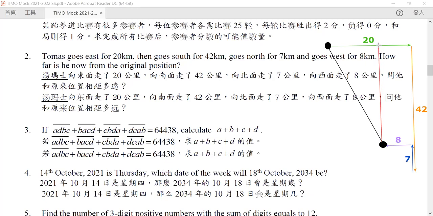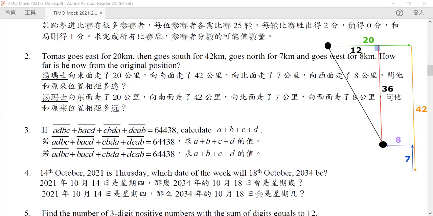Okay? So notice that in this question, we can calculate this distance by simply recognizing this is a right angle triangle in here. So in total, because it goes south 42 and then goes north 7, in net value it goes south 36. Because it goes east 20, and we go back west 8, in total it will be going east 12.